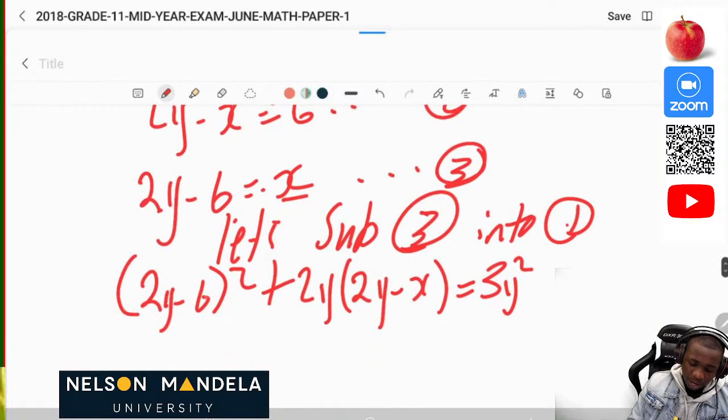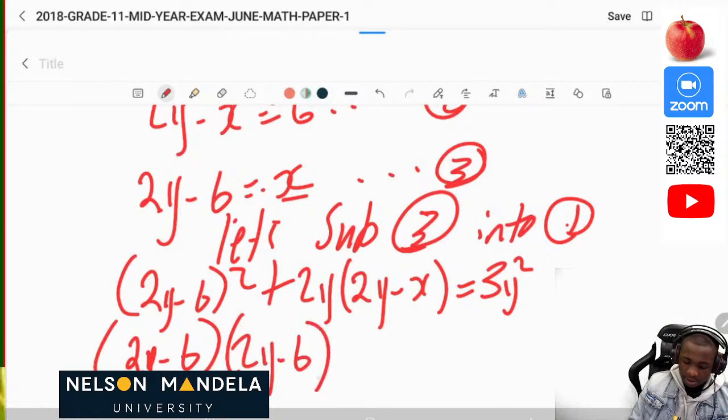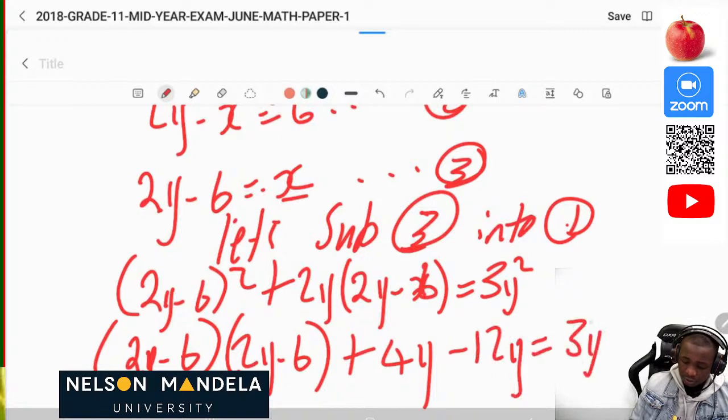Now let's go. 2y minus 6 squared is the same as 2y minus 6 times 2y minus 6, and plus 2y times 2y minus 6, which gives 4y squared minus 12y, equal to 3y squared.